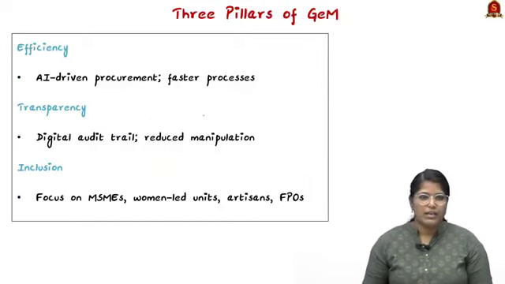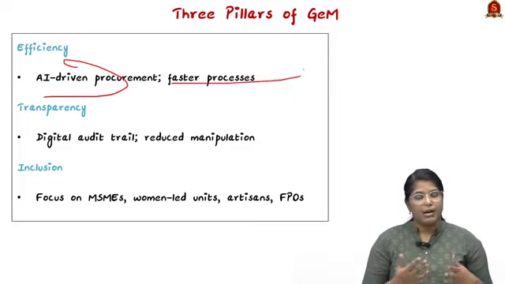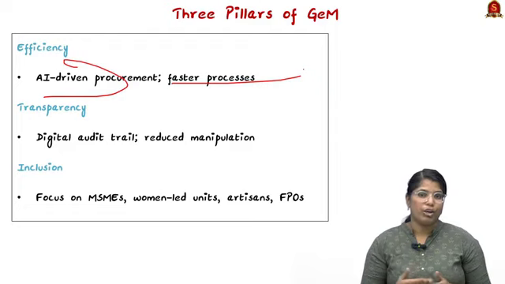Now moving on, we shall see the pillars of GeM. First is efficiency, which is AI-driven procurement and faster processing. Priorly, before this e-marketplace, you had to procure physically, which is very difficult, and procuring from across the states is also very difficult. But currently it is AI-driven, so the efficiency has increased.